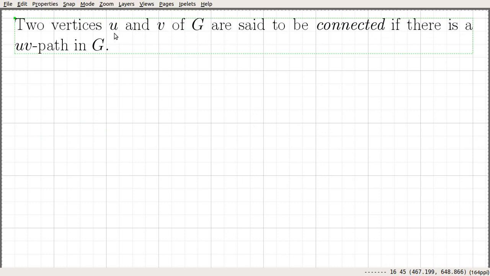Two vertices U and V of a graph are said to be connected if there is a UV path in the graph. Let me give an example.